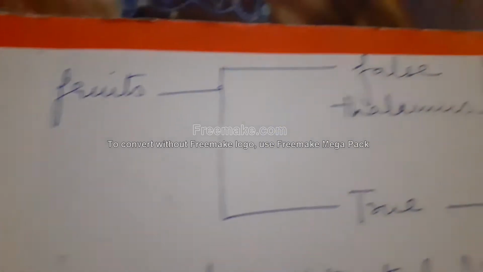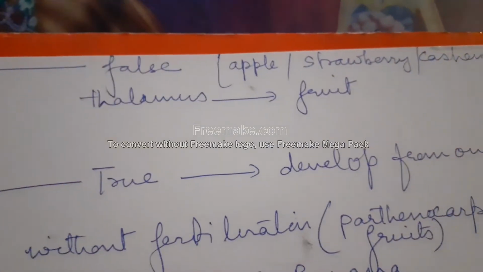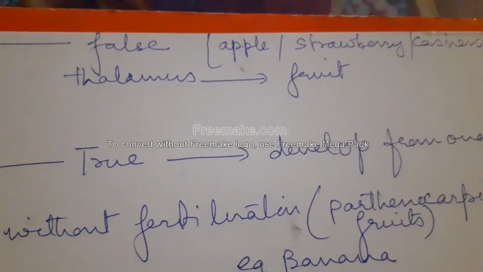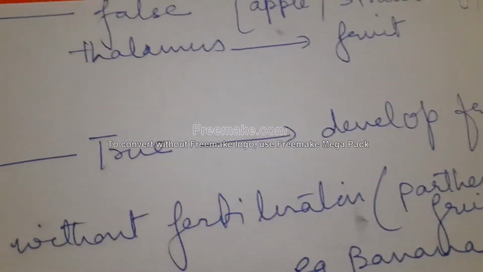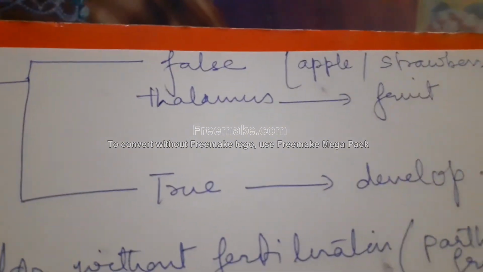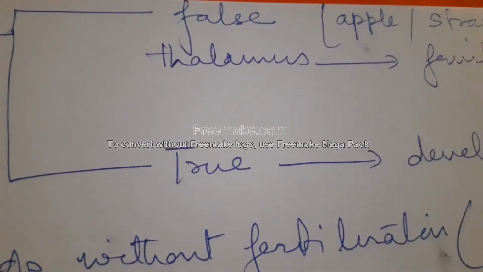Now, fruits can further be of two types, that is false and true. False fruits are where the fruit develops from any other part, like the thalamus of the flower, whereas true fruits develop from the ovary. So fruits can be fleshy or dry. Fleshy fruits like orange, mango, etc., and dry ones like mustard and groundnut.